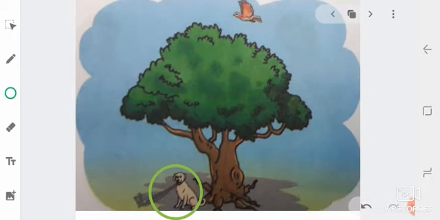B-E-L-O-W, below. So, circle the dog below the tree.